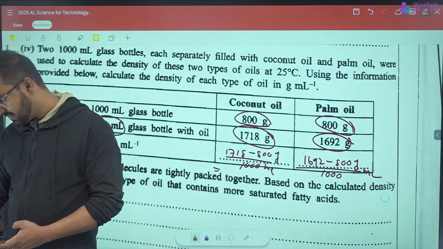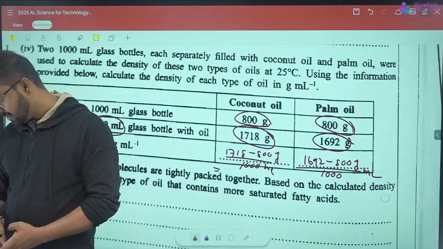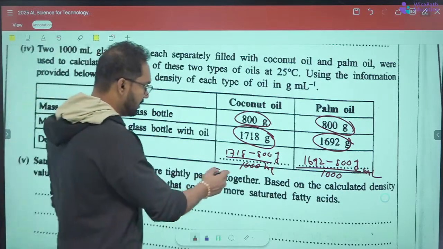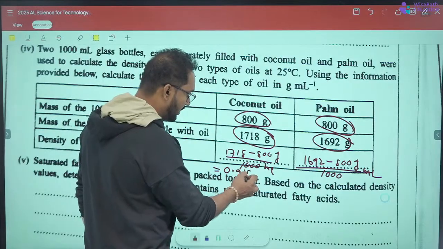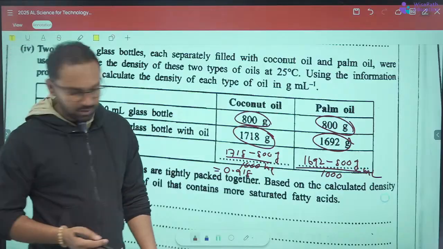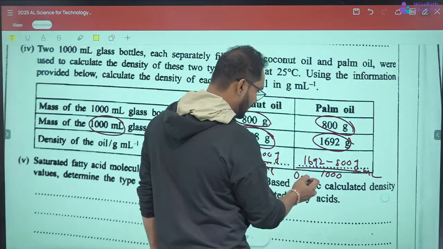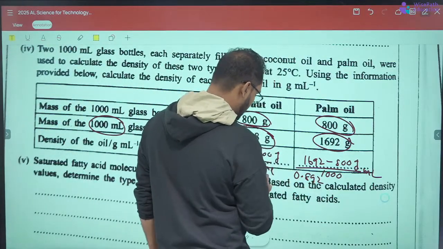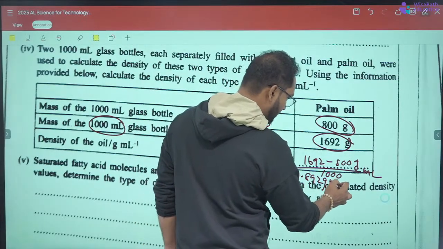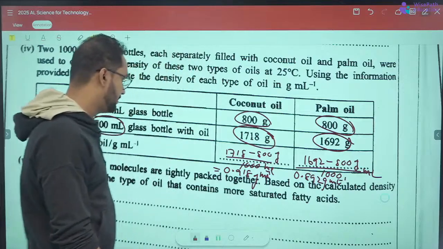Yeah, so the two values are 0.918 and 0.892 gram per milliliter. Those are the two values.